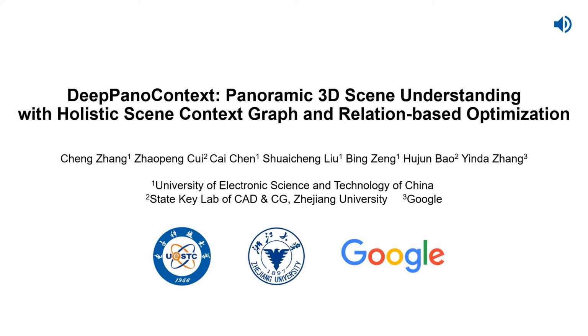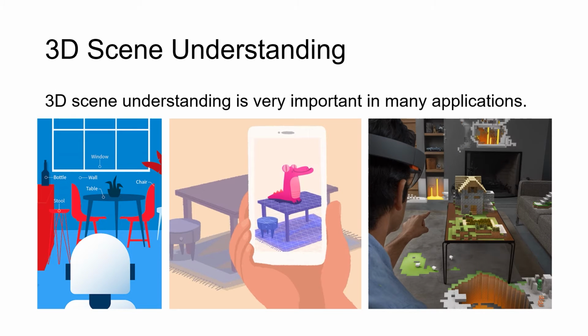We propose DeepPanoContext for panoramic 3D scene understanding with holistic scene context graph and relation-based optimization. 3D scene understanding is very important in many applications like robotics, augmented reality, and mixed reality, where information like room layout, object categories, poses, and 3D geometry are needed in order to interact with the environment.